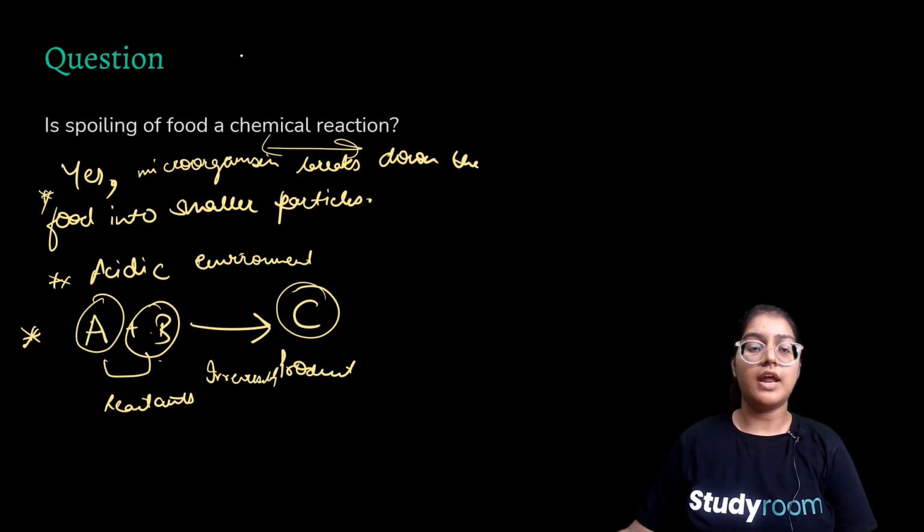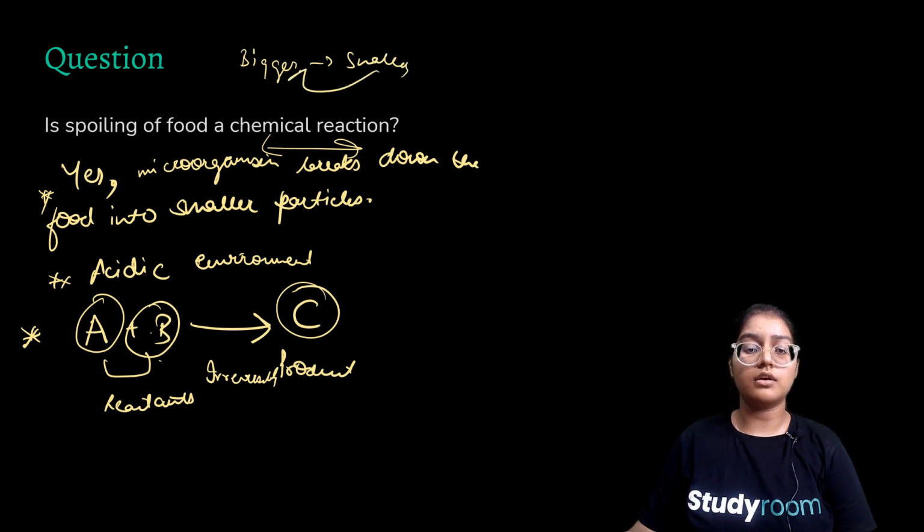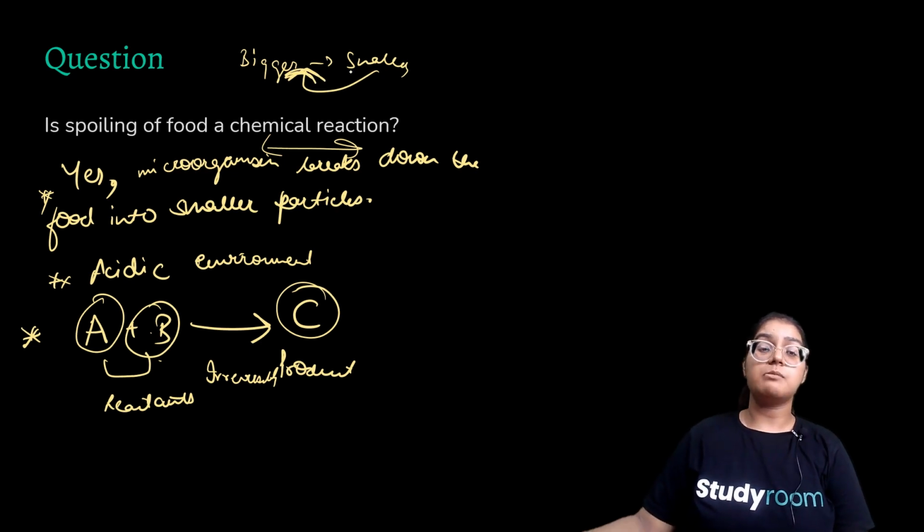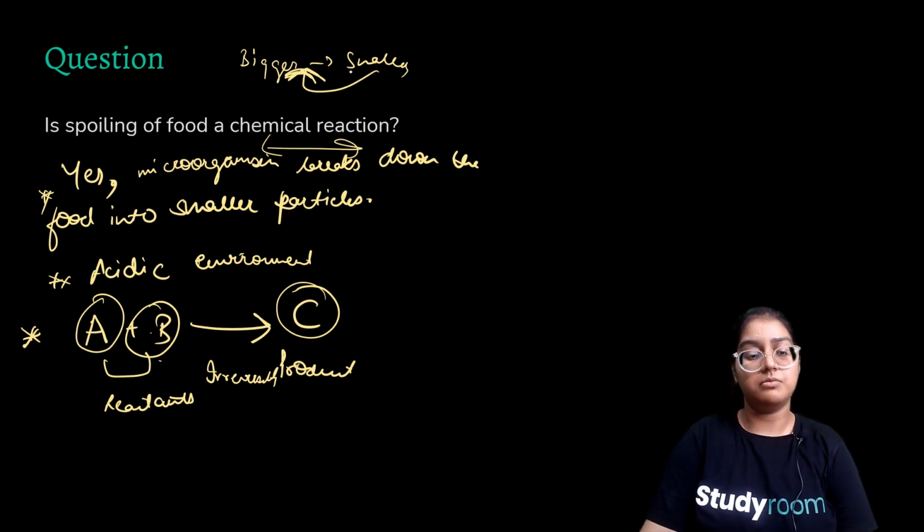So when microorganisms break the bigger chunks into smaller ones, the smaller chunks cannot be changed back into the bigger ones. No, because it's a chemical reaction and it is irreversible.